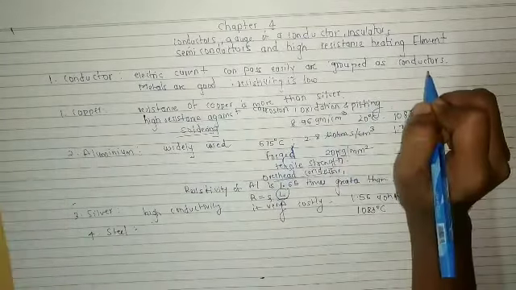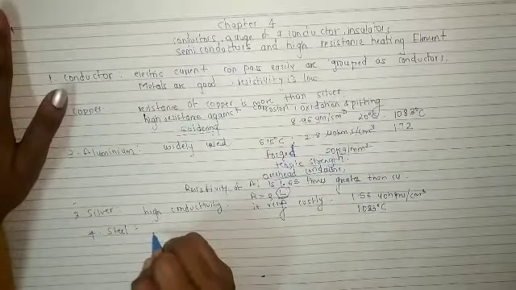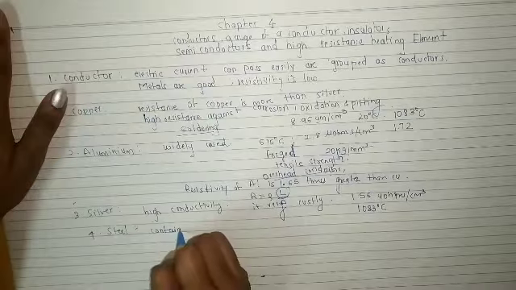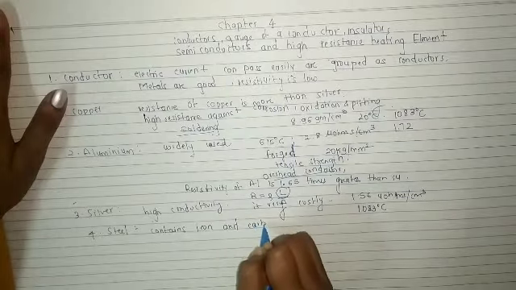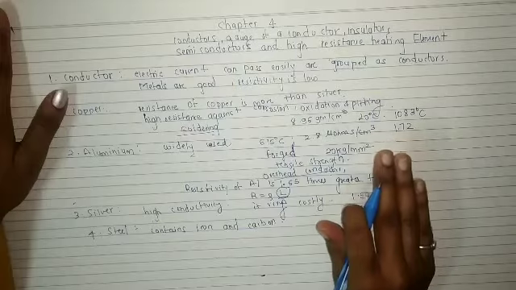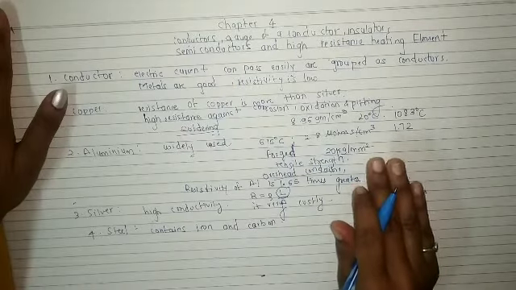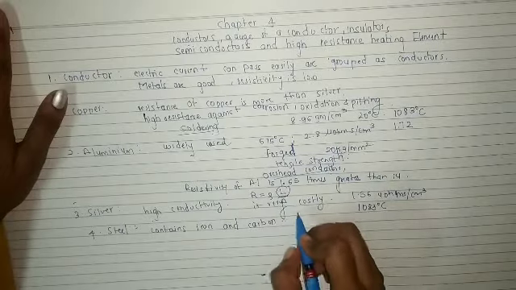Okay, so the fourth one is steel. Steel contains iron and carbon. It is mechanically very strong. Its strength depends upon the heat treatment.